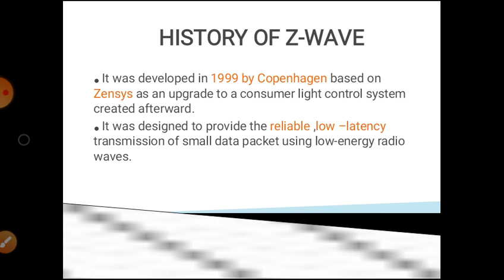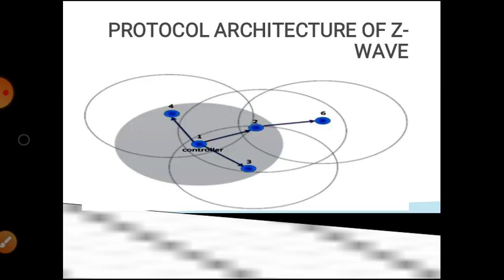History of Z-Wave. It was developed in 1999 by Copenhagen-based Zensys as an upgrade to a consumer light control system created earlier. It was designed to provide reliable and low latency transmission of small data packets using low energy radio waves. You can see the protocol architecture of Z-Wave.